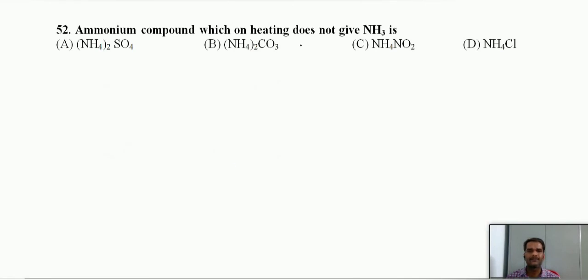Ammonium compound which on heating does not give ammonia. Just now we have done one question regarding that one. Ammonium sulfate can give ammonia, ammonium carbonate, ammonium salt also can give, ammonium nitrate, if we heat it, will give nitrogen. Ammonium chloride again it can give the ammonia. So option C is correct here.